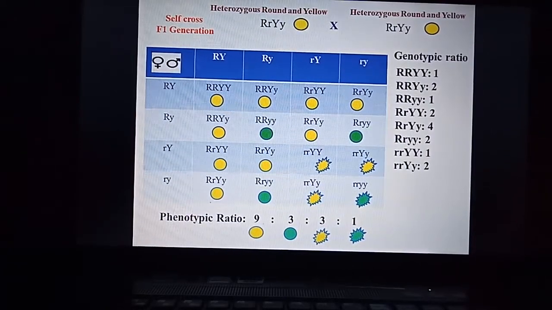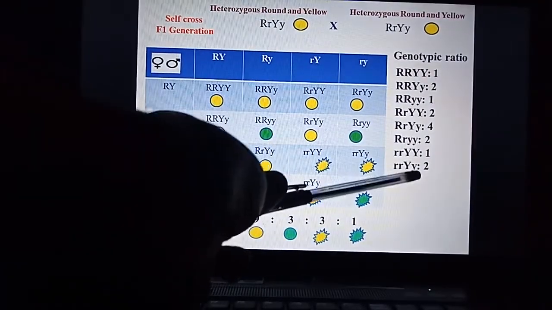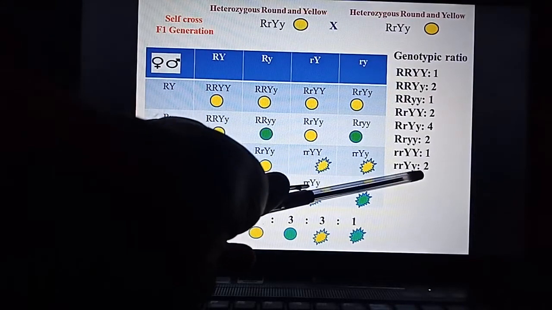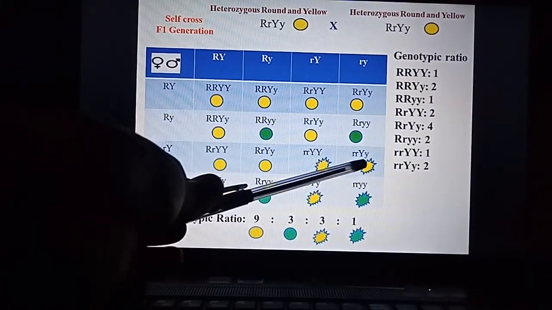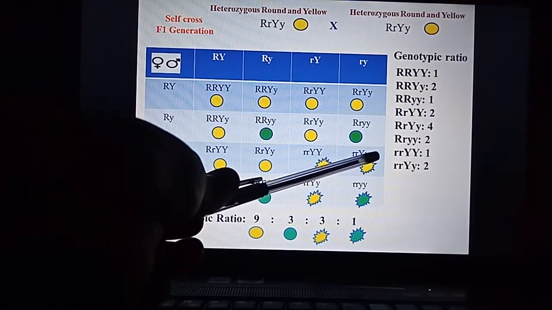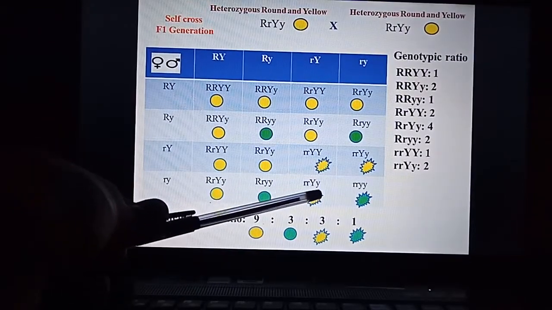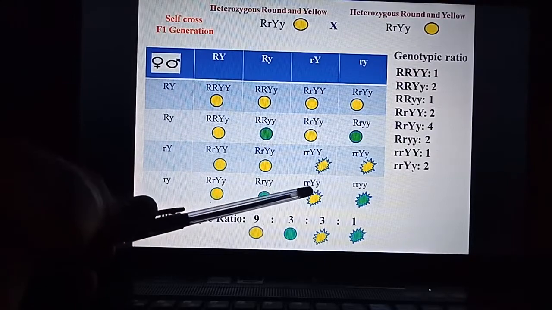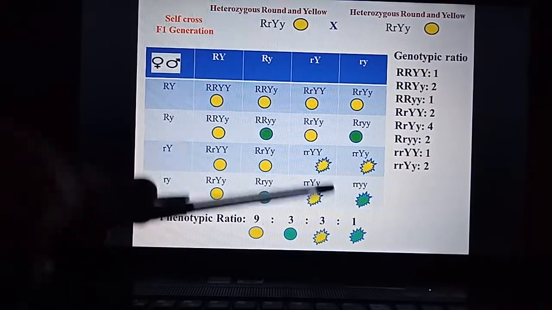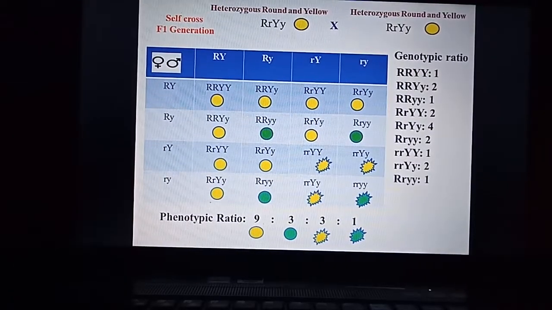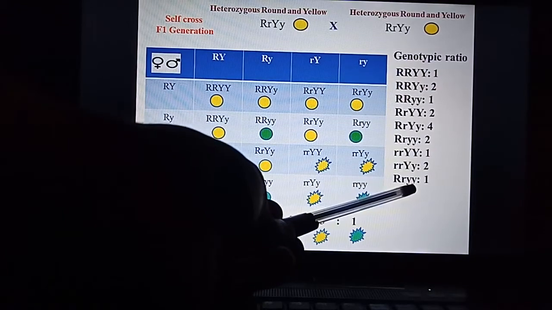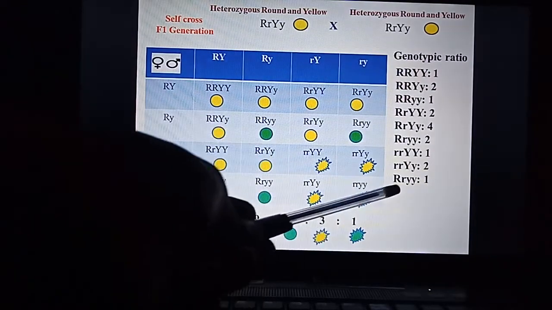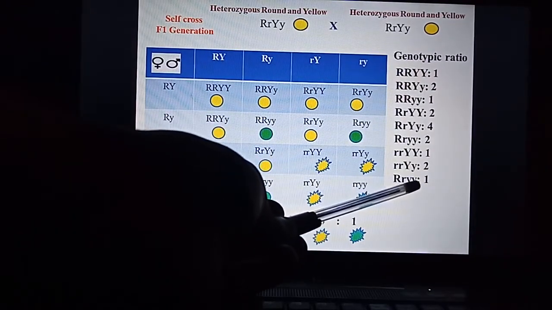Then the other genotype is small r, capital Y, small y. So there are two of this genotype present. One is over here, small r, capital Y, small y. The other is over here, small r, capital Y, small y. So the last genotype is capital R, small y. So only one of this genotype, capital R, small y.